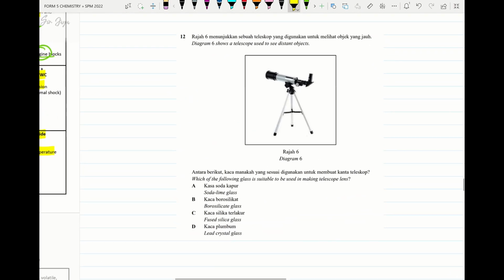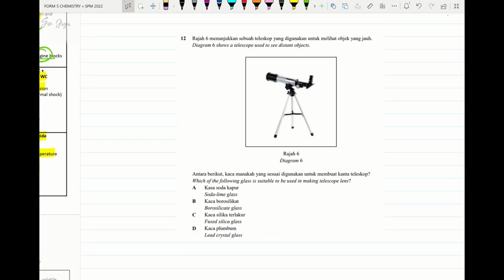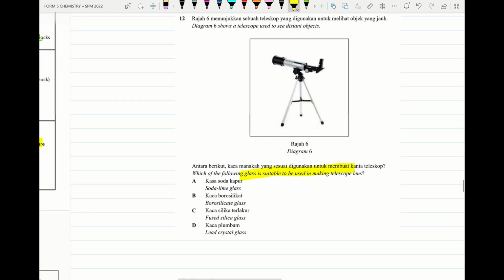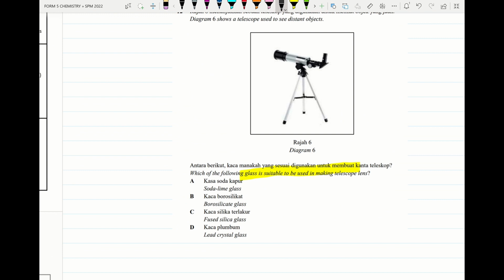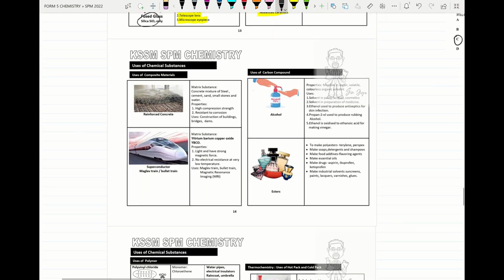Okay, look at this question. So this is known as a telescope. Alright, so here, which of the following glass is suitable to make telescope lens? The suitable glass to make telescope lens is known as fused glass. Alright, so fused glass is made up of silica only. So the answer will be fused glass. Alright, so next we move on to the next part.